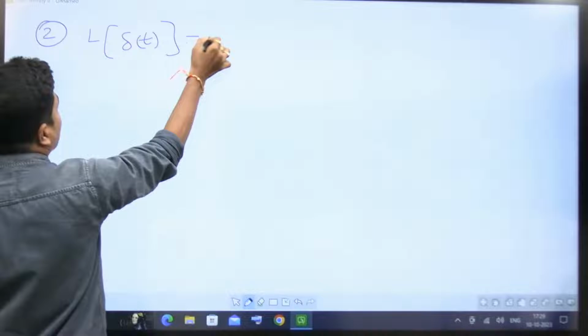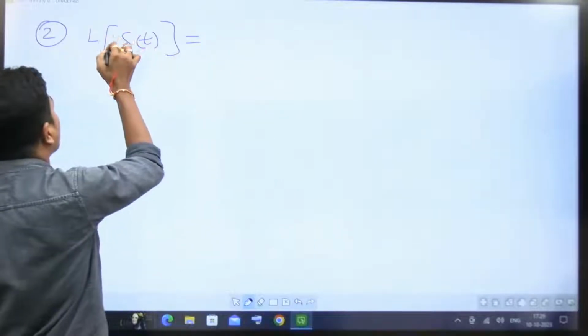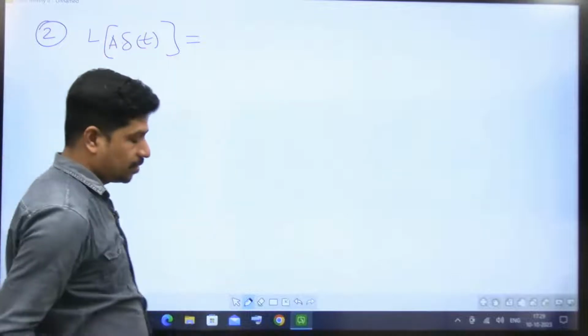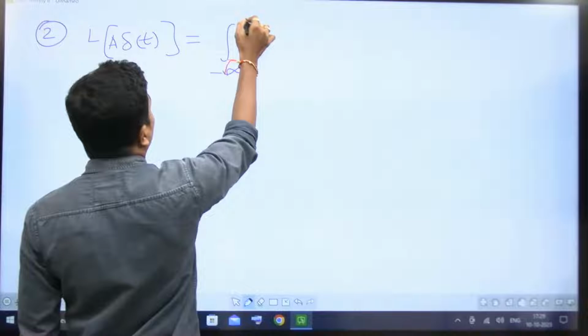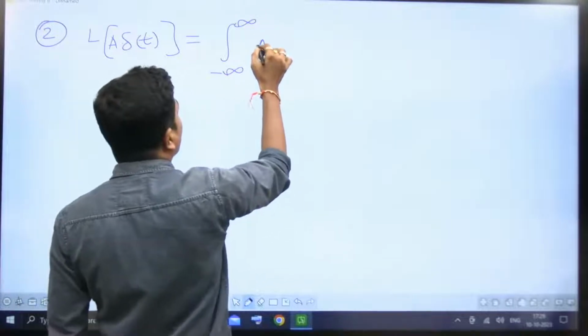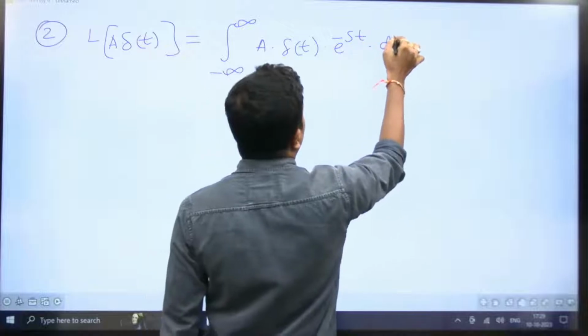Del of t is impulse, in fact unit impulse. Or I can say a del of t, where a is the area of the impulse. Let's find this one: integral from minus infinity to plus infinity of f of t, a into del of t, into e power minus st dt.